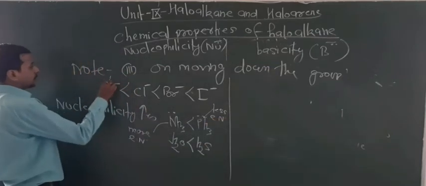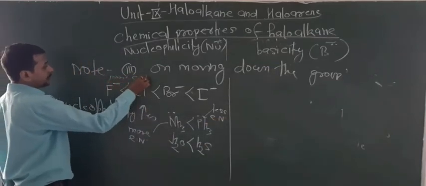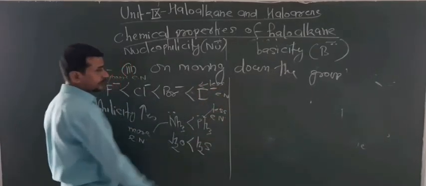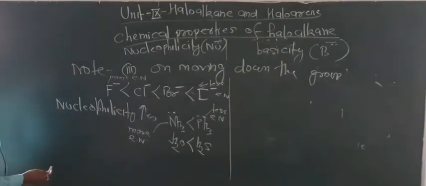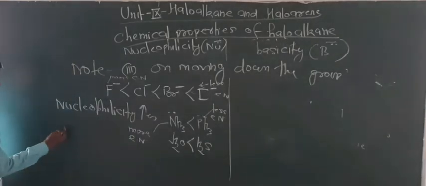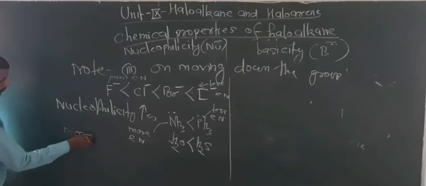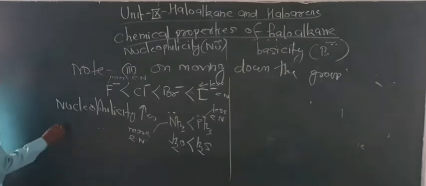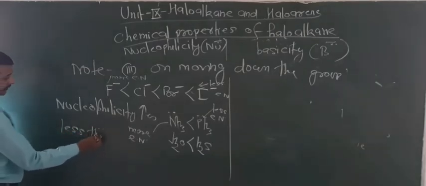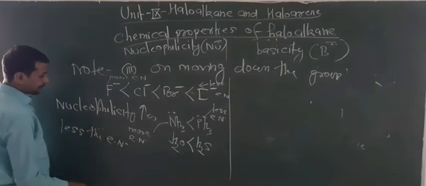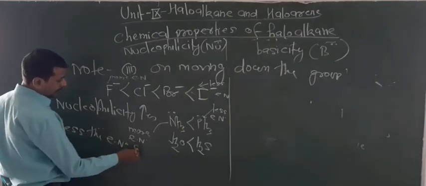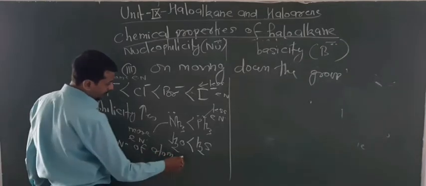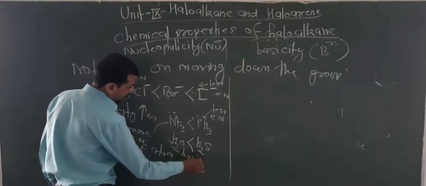Similarly, fluorine is more electronegative, but the other is less electronegative. So that's why you can say that the less the electronegativity